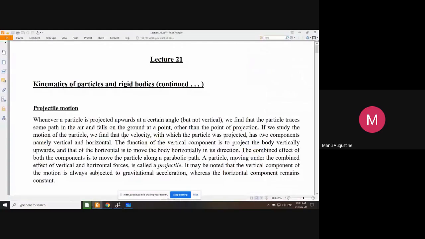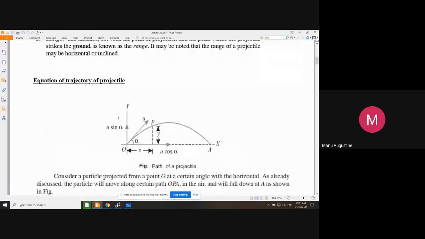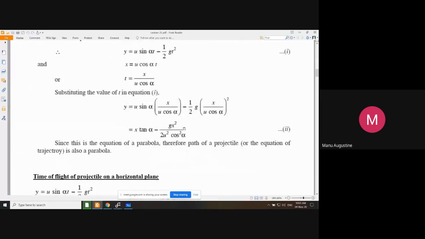In the previous class, we had started the topic of projectile motion. We had derived the expression for the equation of trajectory of a projectile, which came out as this. So let us do one thing. Let us store these equations at one place.